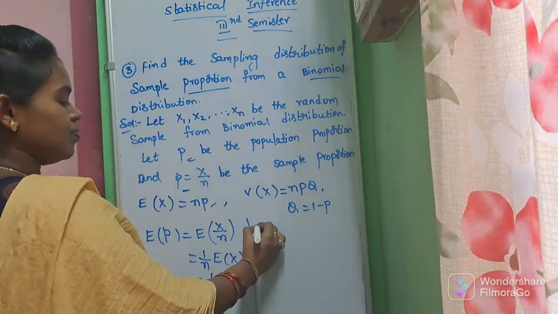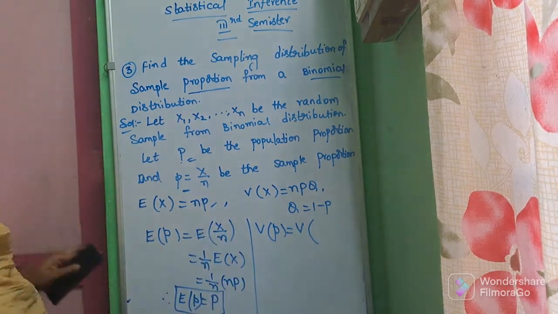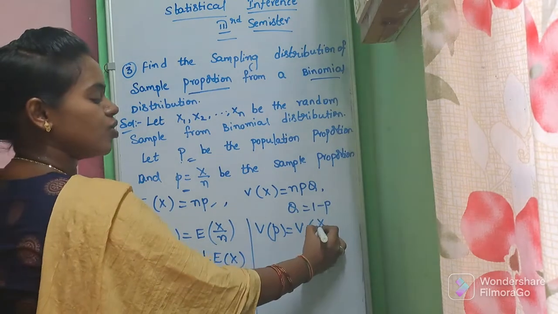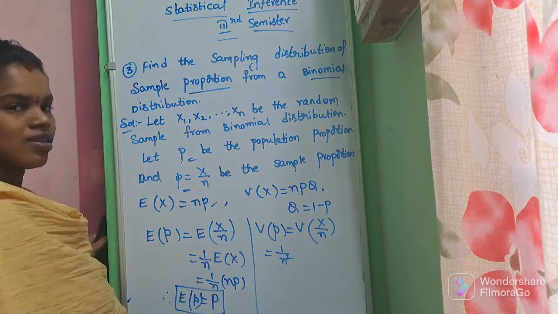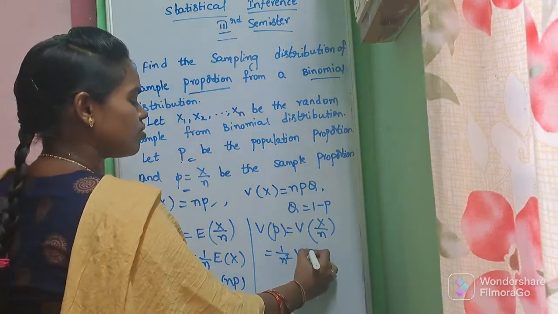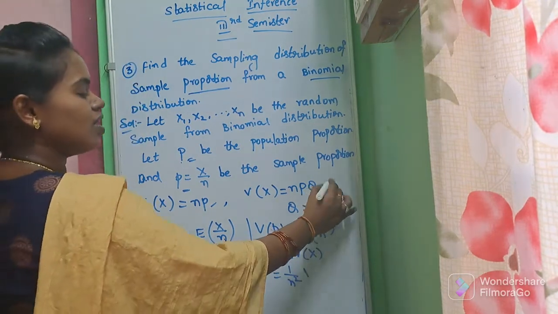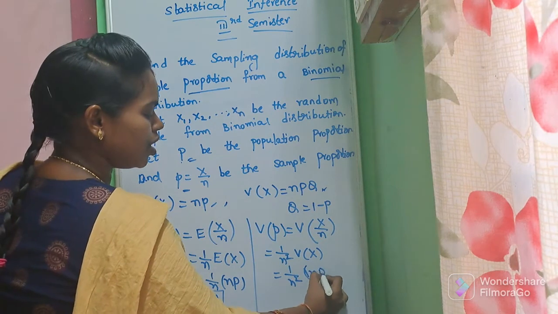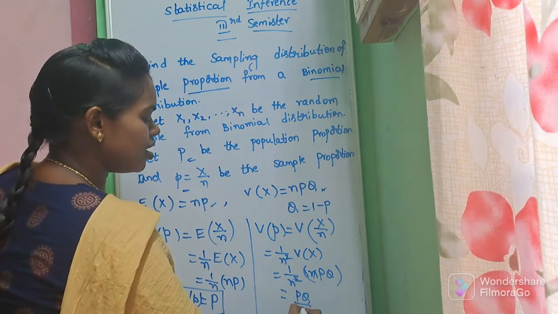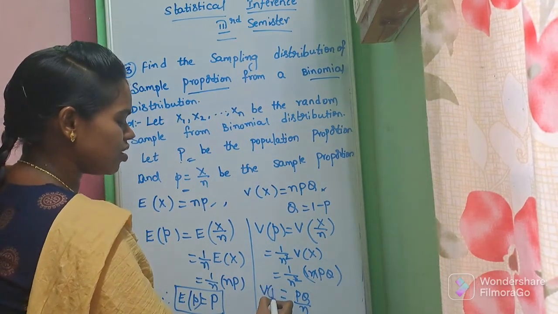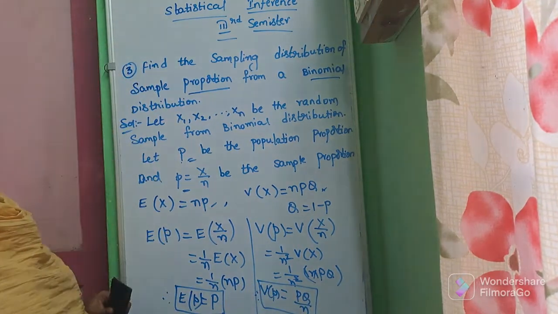Next one. Variance of p. Again, p is equal to x by n, so we can write it as the variance of x by n. Here the constant comes out as a square: 1 by n square into the variance of x. 1 by n square into the variance of x is NPQ, so the n in the numerator and denominator cancel. PQ over n. This is the variance of p. So the variance of p is PQ by n.